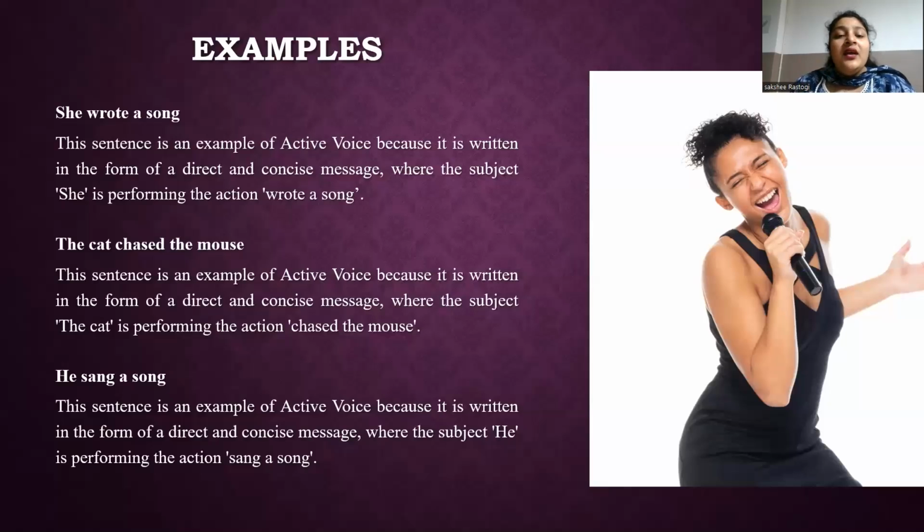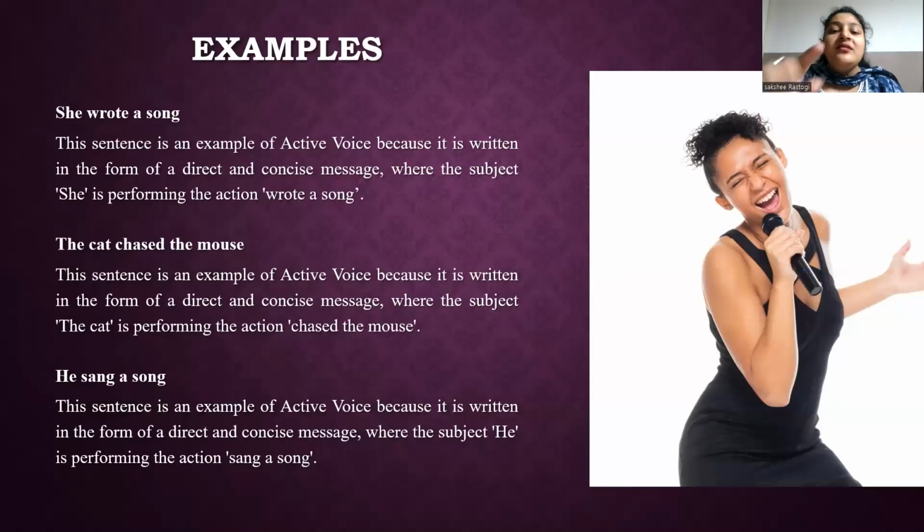Here, why? He is the subject and he is performing the action described by the verb. Sang is the verb, which indicates that the subject is performing the action. A song is the object receiving the action of the verb.